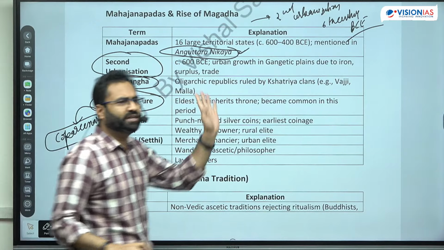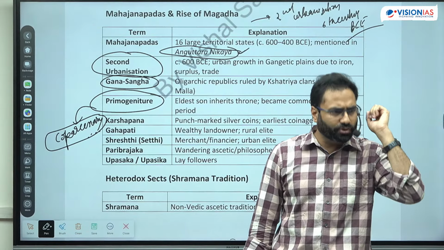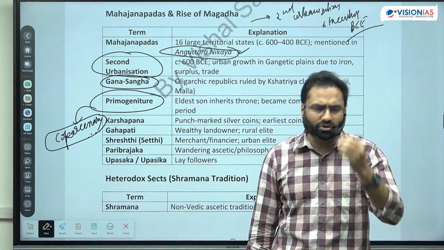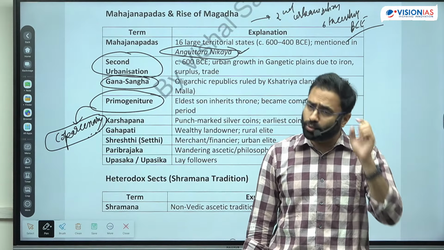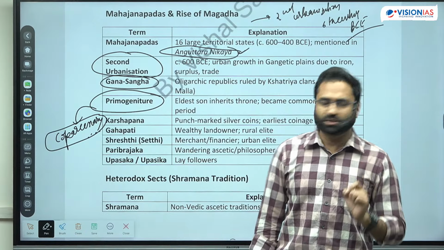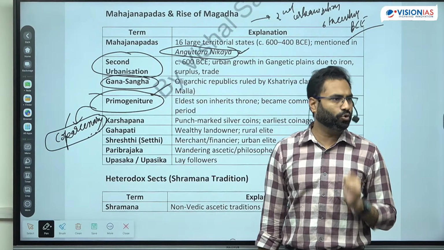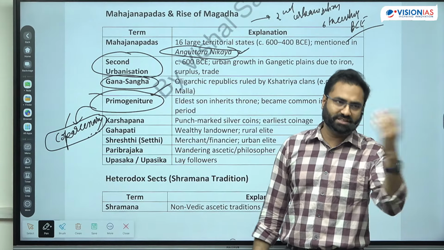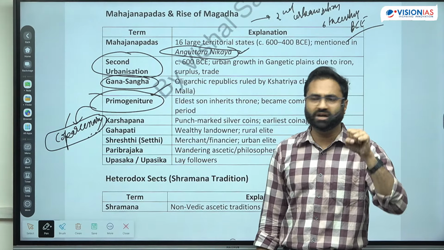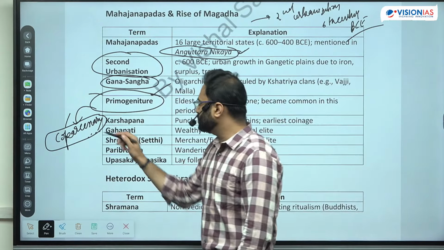ऐसा नहीं हुआ हर बार कि primogeniture follow हुआ and it was always the eldest son. You talk about majority of the ruler, it was not the eldest son who have inherited. It was the ablest son who have inherited the property and the kingdom. So there is a primogeniture and then there is a principle of co-parcenary. Co-parcenary says that whether it is the male, whether it is female, they will be having the equal right on the father's property. Clear? So that is the primogeniture and co-parcenary.